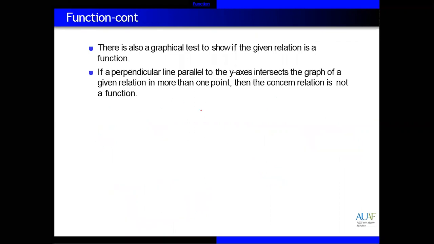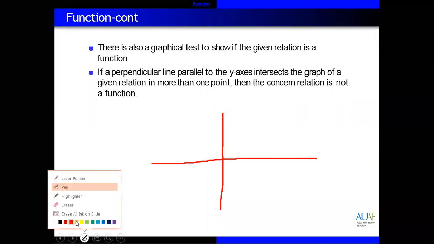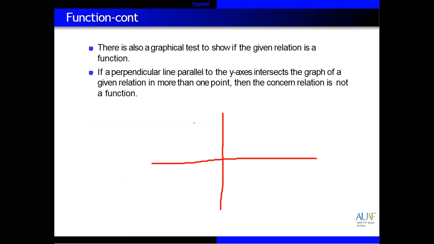We also discussed, if you remember, if you are given some function or a graph, how you can prove whether it is a function or not. For example, we have a graph like this one. You need to prove whether this is a function or not. So we have a graphical test, the vertical line test.